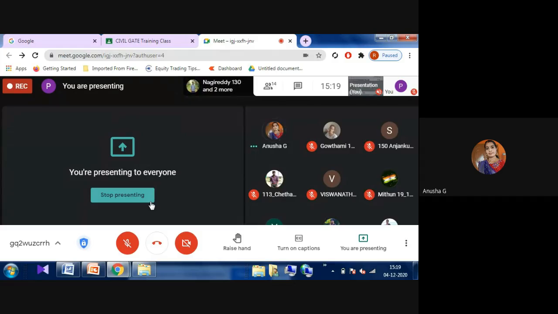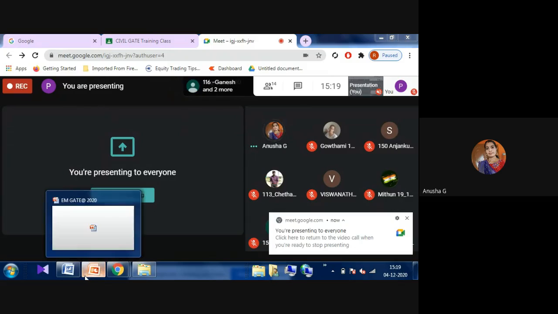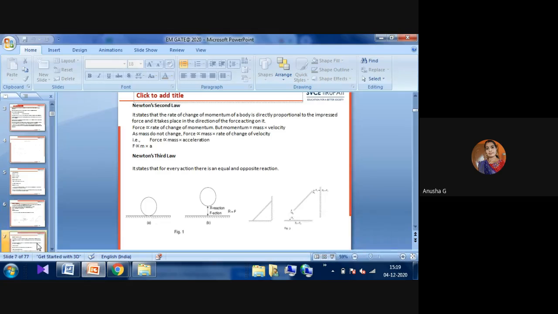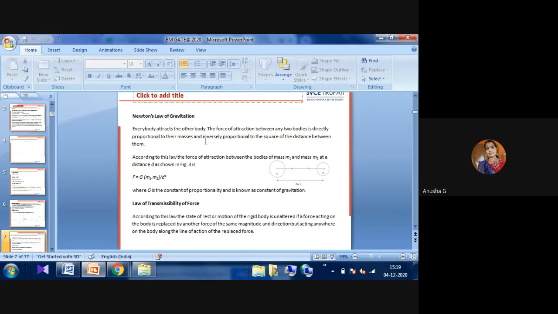Now we'll see Newton's law of gravitation. This one we already know, according to acceleration due to gravity and gravitational force, and how Newton's law of gravitation is applied. Here you can observe that there are two bodies. Every body attracts the other body.